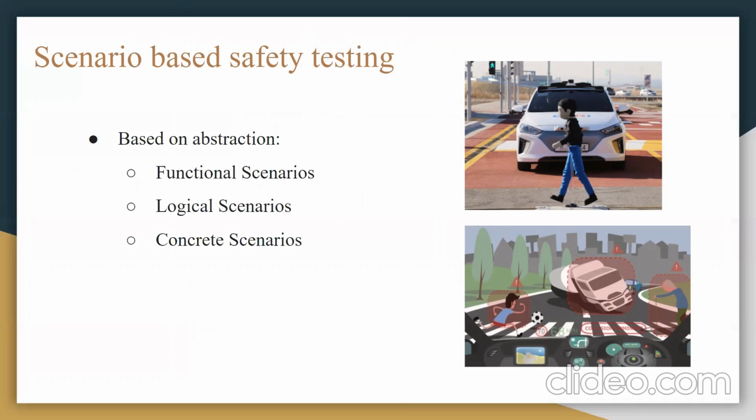Logical scenarios are a detailed representation of functional scenarios with the state space variables. State space variables describe entities and their relations. Logical scenarios provide the parameters and a range of values for each parameter. The range can be discrete or continuous. Concrete scenarios describe the entities and parameters using exact values. They are the lowest level of abstraction because instead of providing a range like logical scenarios, concrete scenarios provide exact values.